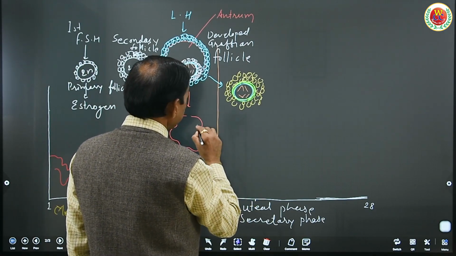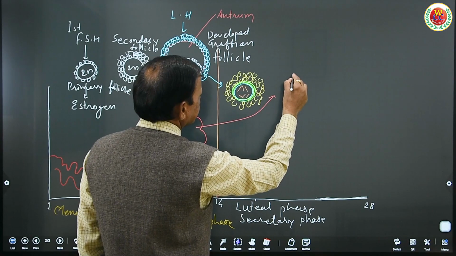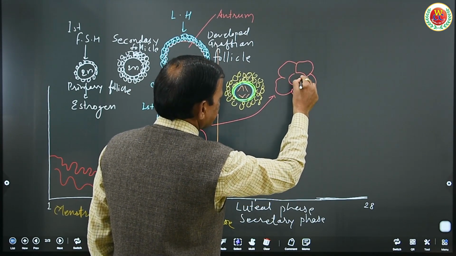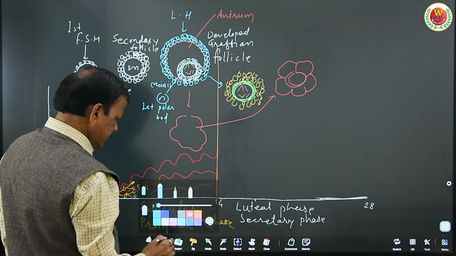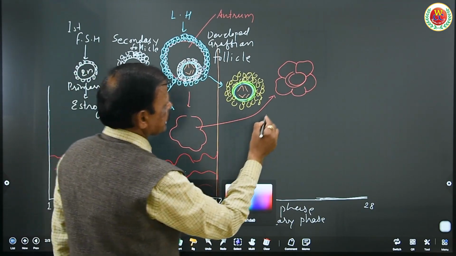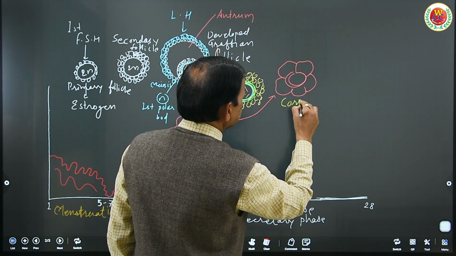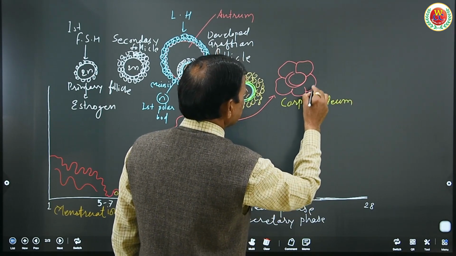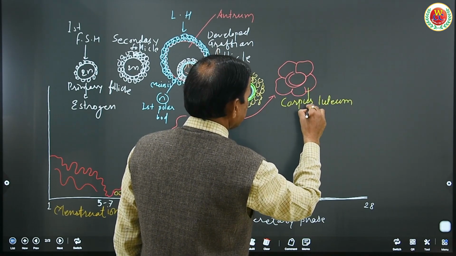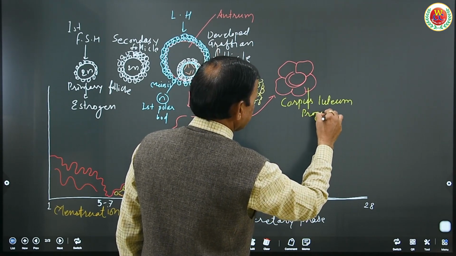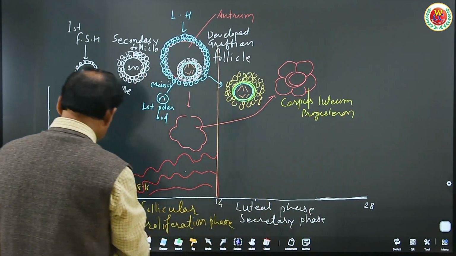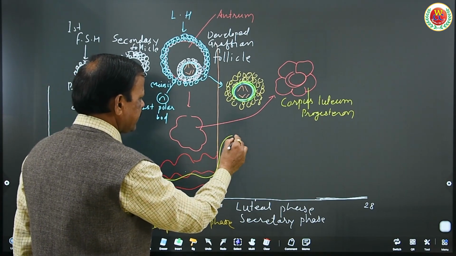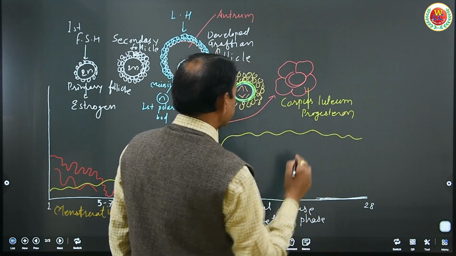This rest of the structure is the corpus luteum, which continues to produce the hormone progesterone. Now see, this progesterone hormone is initially at a low level, but from the 14th day onward its concentration increases.